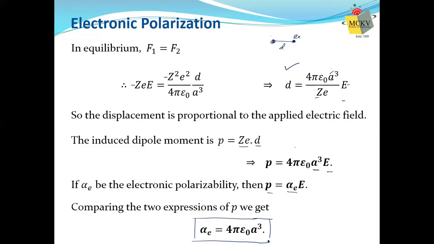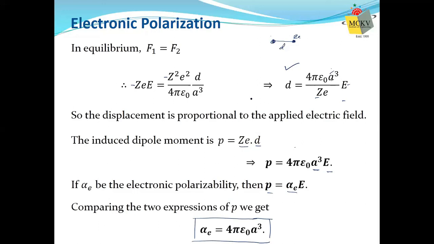These are the other derivations, as I was mentioning. So if you are asked to find out or derive the electronic polarizability, that's how we will estimate it. You have to find out the two forces: one force due to the applied electric field and another force due to Coulomb's law. Then at equilibrium, these two forces balance each other, and from that you can estimate it. Now you observe that alpha E is proportional to AQ.